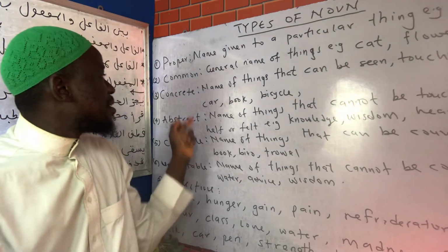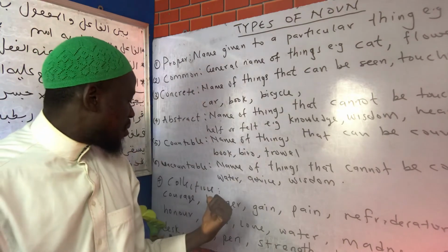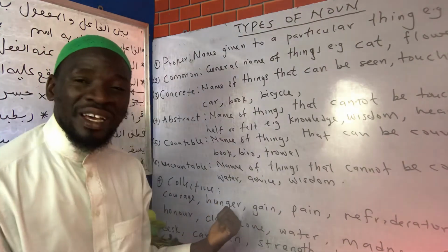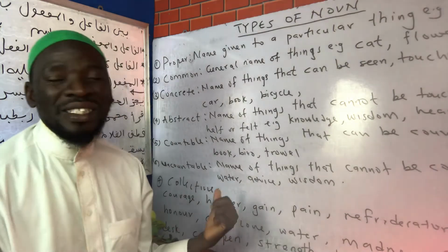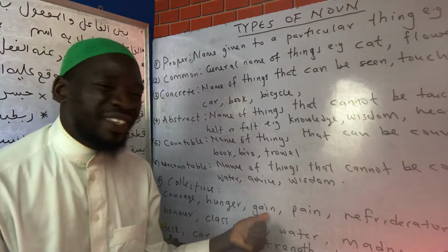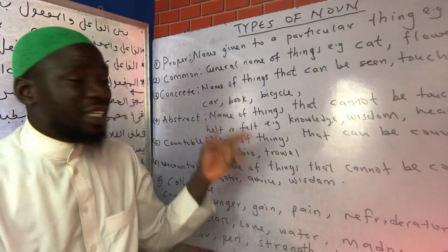At the same time, it is a common noun. Hunger is also abstract; it cannot be seen and cannot be counted. Then we have gain and pain. They are also abstract, and they are common.